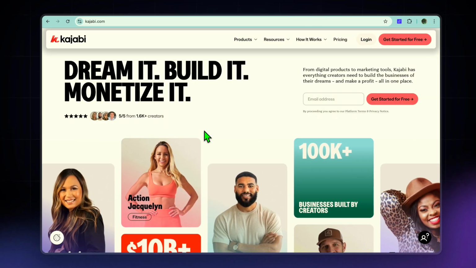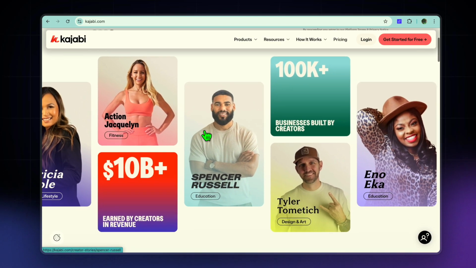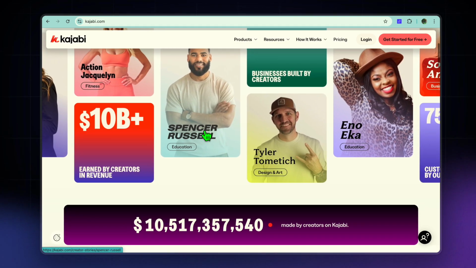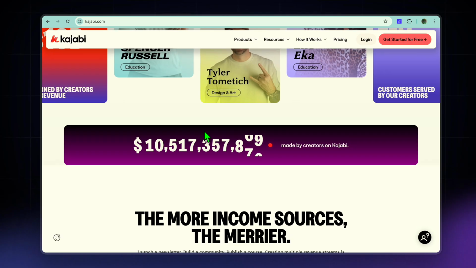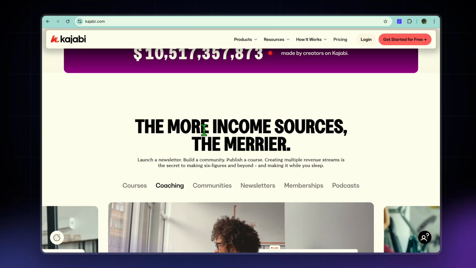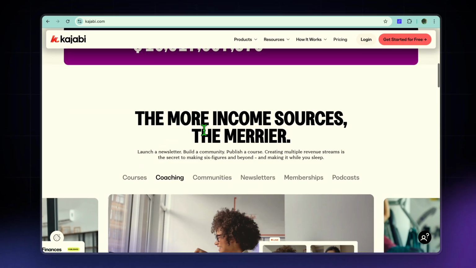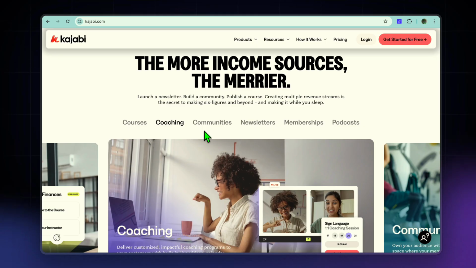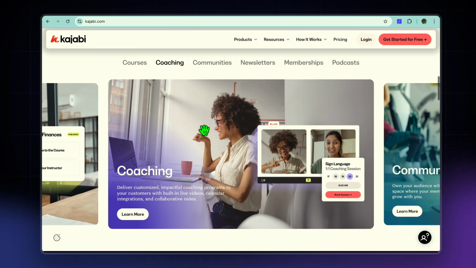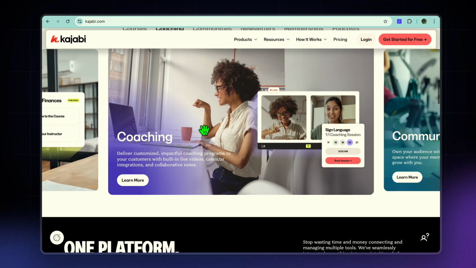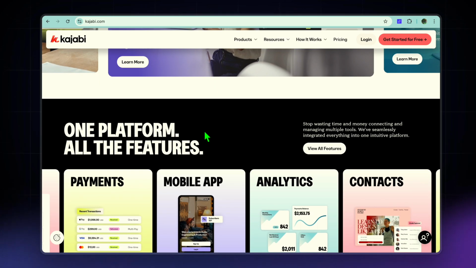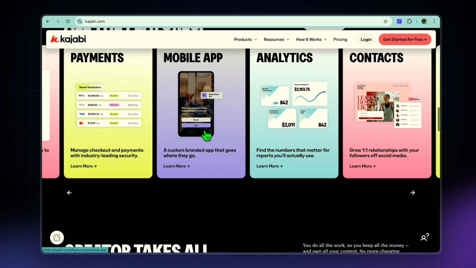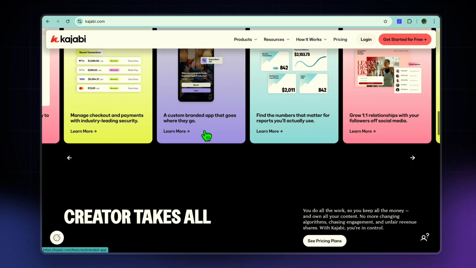Next, what is Kajabi? Kajabi is a premium all-in-one business platform used by top creators and online educators. It gives you everything: courses, coaching, podcast hosting, landing pages, funnels, email marketing, websites, automation, and checkout systems, all built into one single platform. Kajabi is ideal for creators who want maximum power, scalability, and marketing tools.